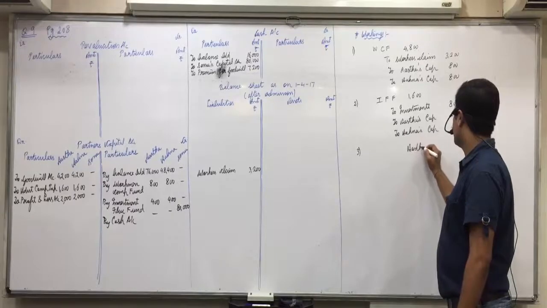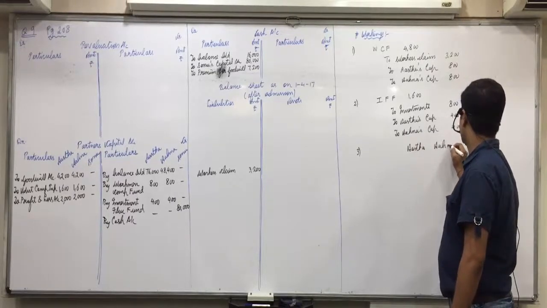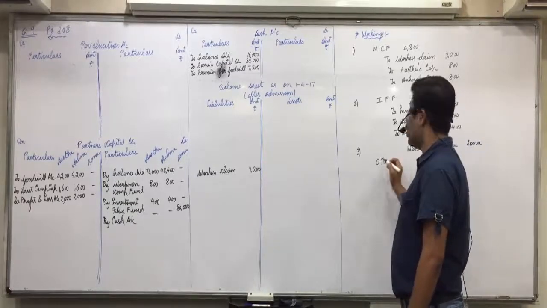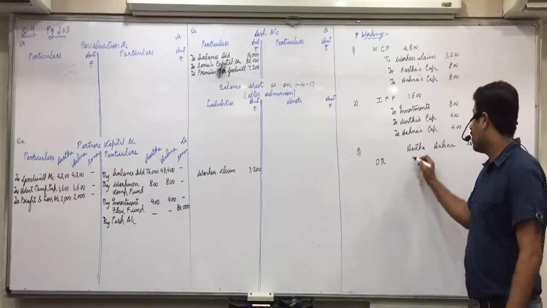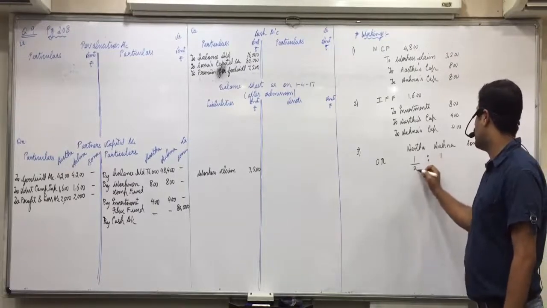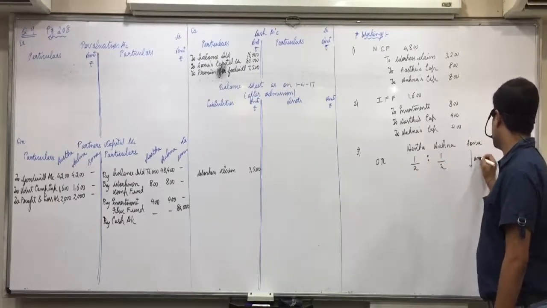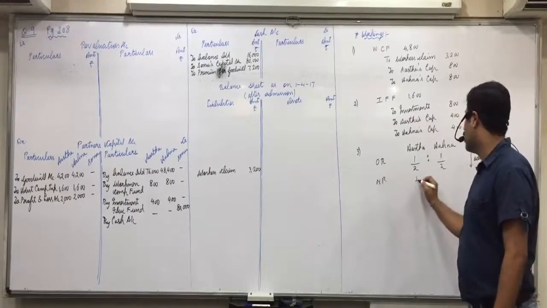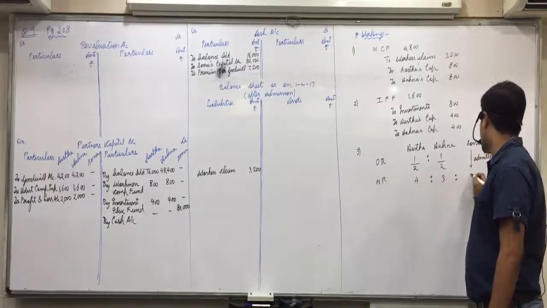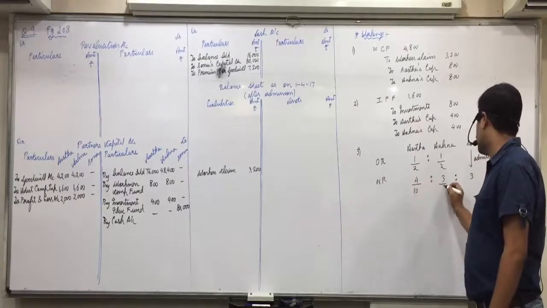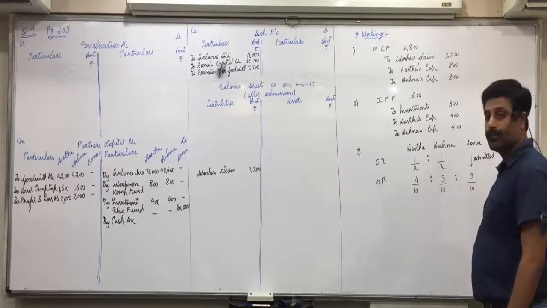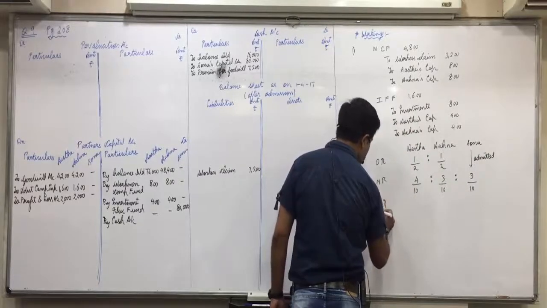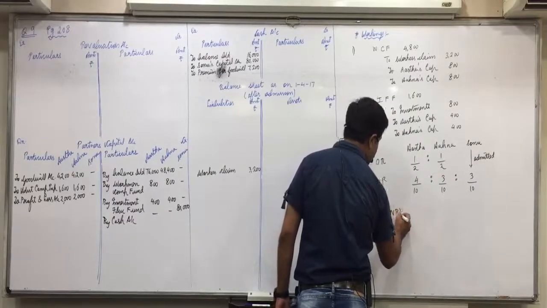Asta, Anna, Sonu. What is the old ratio? 1 is to 1, 1 by 2, 1 by 2. Sonu is admitted. What is the new ratio? 4 is to 3 is to 3. 4 by 10, 3 by 10, 3 by 10. Are you all clear with this? Yes. And the sacrifice ratio we'll have to find as old ratio minus new ratio.